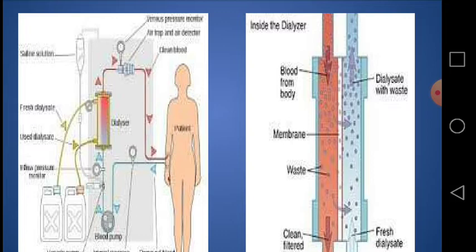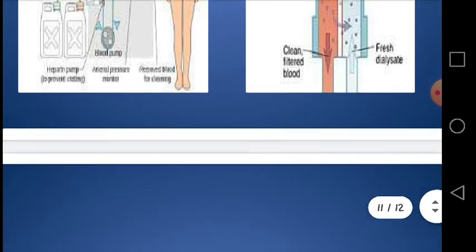There is urea in the blood but not in the fresh dialysis fluid, so there is a steep concentration gradient for the diffusion of urea. However, there is no concentration gradient for the diffusion of glucose, which remains in the blood. The dialysis fluid is constantly replaced with fresh solution. So after several hours, the patient's blood is cleaned of waste and the correct water and salt balance achieved. A person on dialysis will have to undergo this process 2 to 3 times a week. So dear students, this is how you understand how dialysis is carried out.